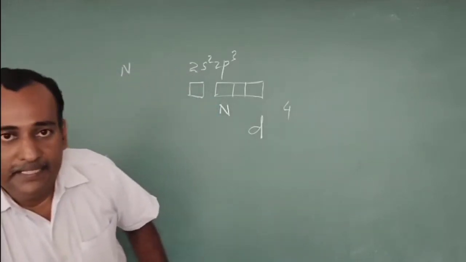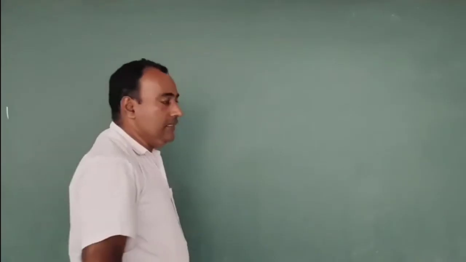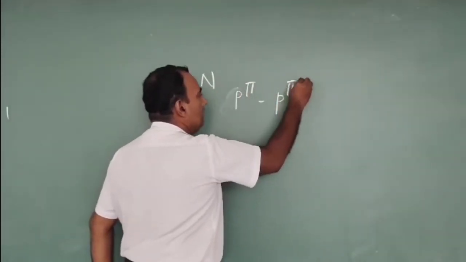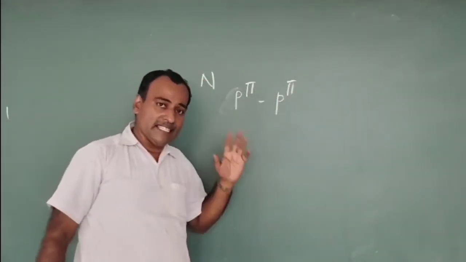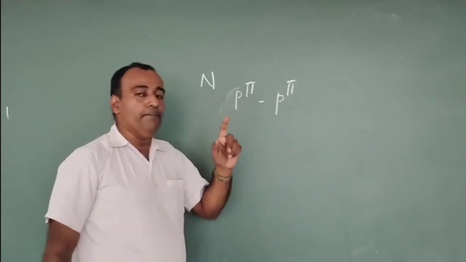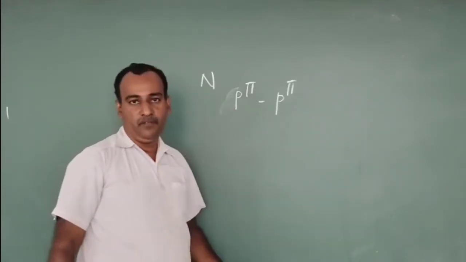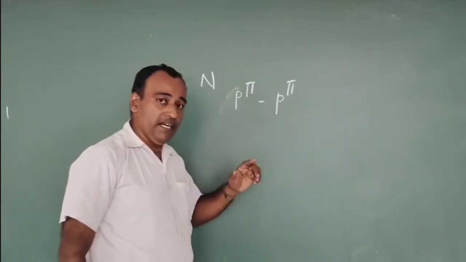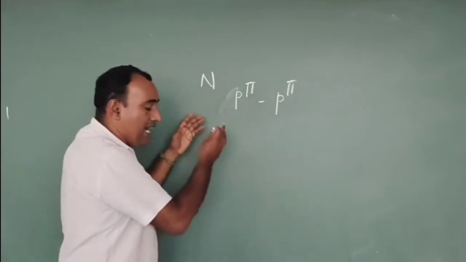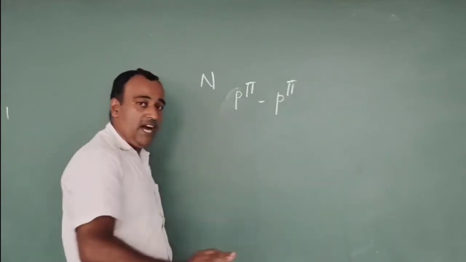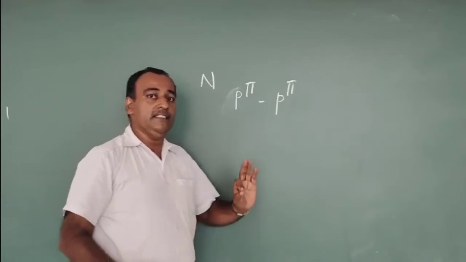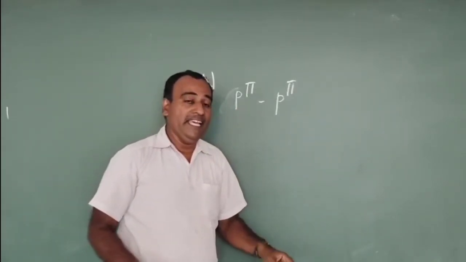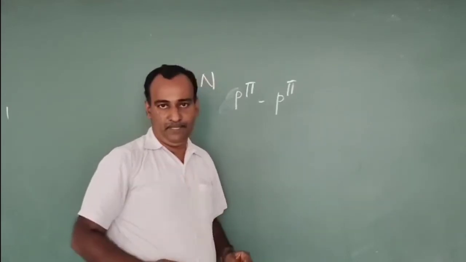Similarly, among the elements of group 15, nitrogen forms p-pi multiple bonds, whereas the rest of the members do not. Why can the other members not form p-pi multiple bonds? Because their atomic orbitals are so large and diffuse, they cannot form effective overlapping.